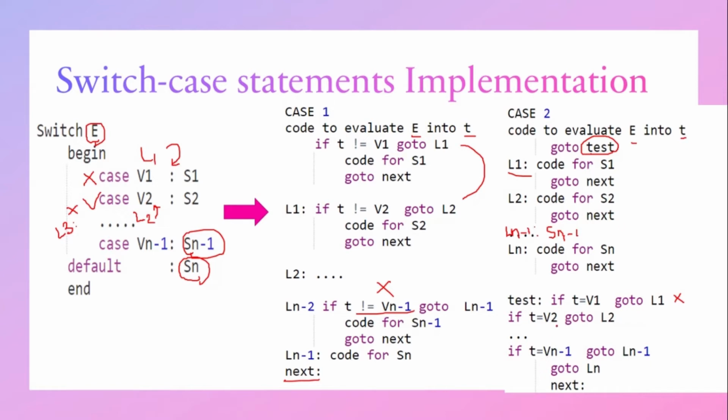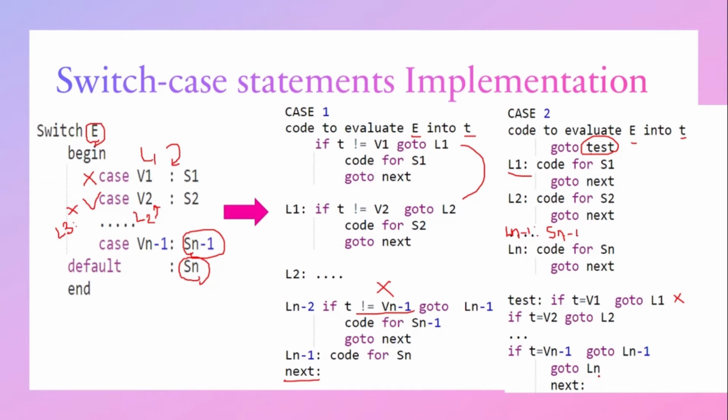Similarly, if T equals Vn-1, it has to go to Ln-1. So if none of the cases is matched, then it has to move to the default case. The default case is directly provided in the goto statement. So after checking all the if conditions, the last one is a goto statement to move to the default statement. So goto Ln helps to execute the default statement. After checking all the cases, the default statement will be executed.